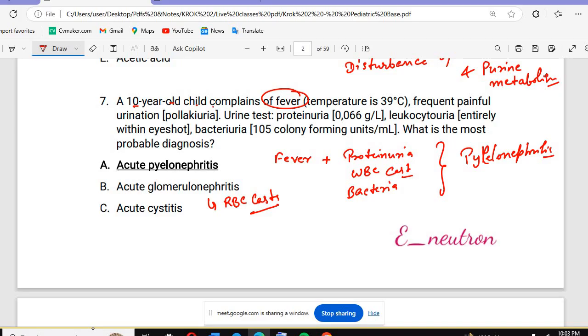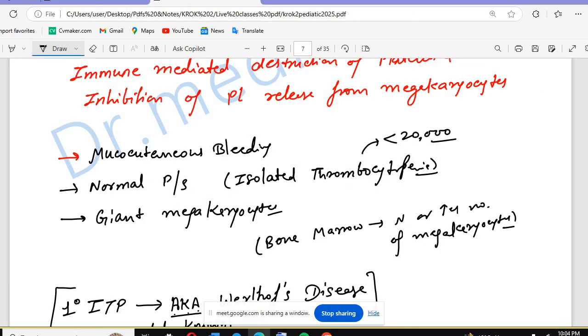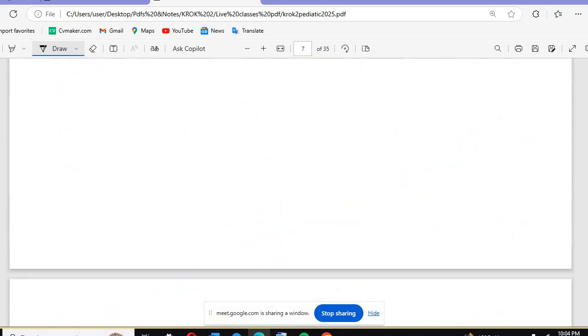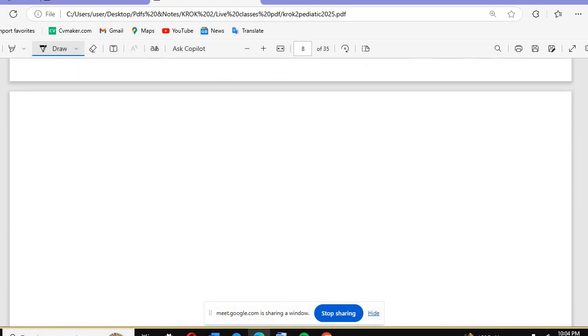Okay, basically, in pyelonephritis we will be having the fever, and along with that you will see the WBC cast in urine. The WBC cast in the urine along with the fever, it is the characteristic of what? Acute pyelonephritis. Okay, so let's discuss pyelonephritis.